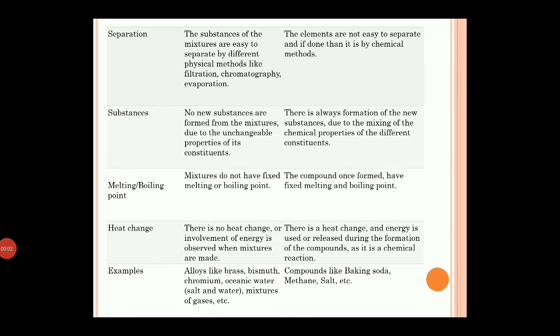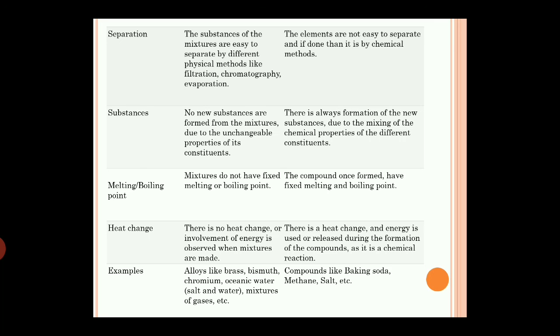Now, on the basis of separation, the substances of the mixture are easy to separate by different physical methods like filtration, chromatography, and evaporation, while the elements in compounds are not easy to separate, and if done, then it is by chemical methods. Now, on new substances: no new substances are formed from the mixtures due to the unchangeable properties of its constituents, while the compounds always form new substances due to the mixing of chemical properties of the different constituents.